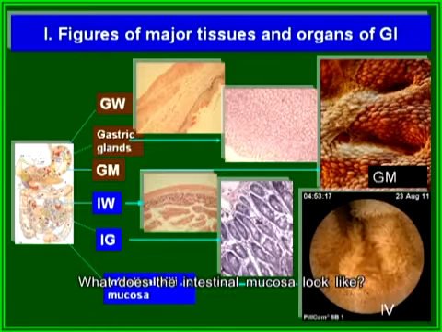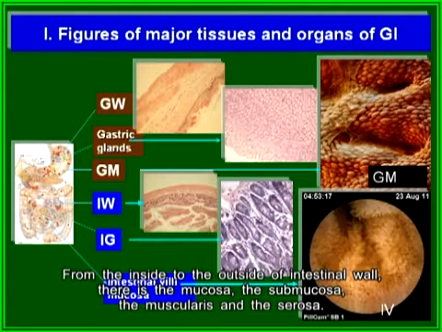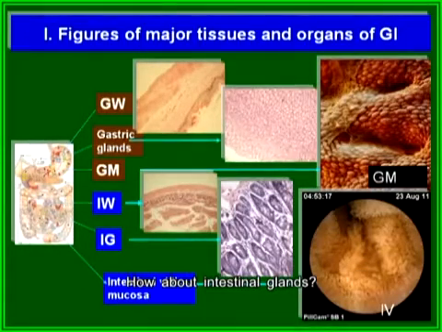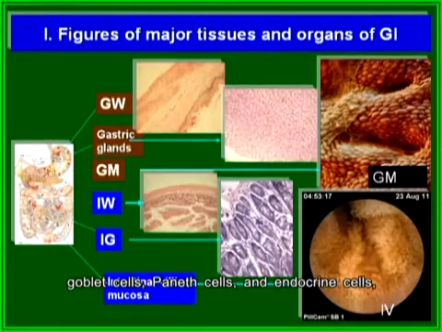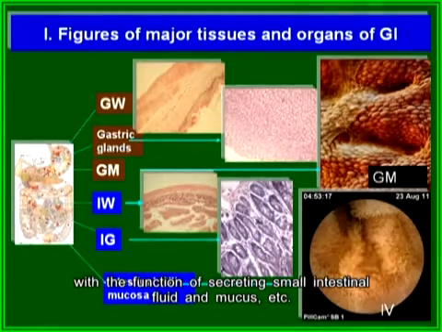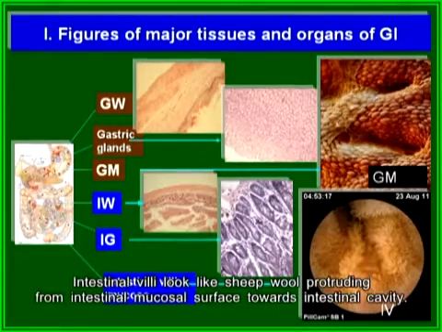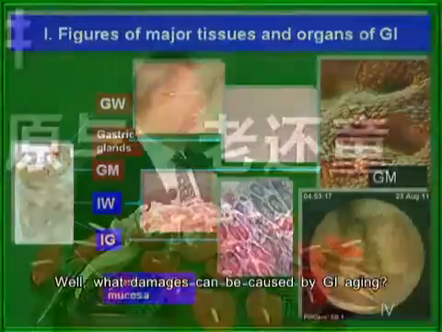What does the intestinal mucosa look like? From the inside to the outside of the intestinal walls, there are the mucosa, the submucosa, the muscularis, and the serosa. How about the intestinal glands? They are composed of absorptive cells, goblet cells, Paneth cells, and endocrine cells, with the function of secreting small intestinal fluids and mucus, etc. Intestinal villi look like sheep wool protruding from the intestinal mucosa surface towards the intestinal cavities.